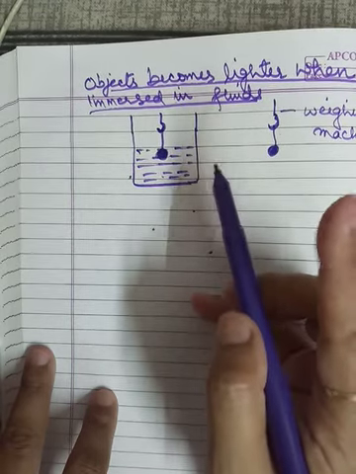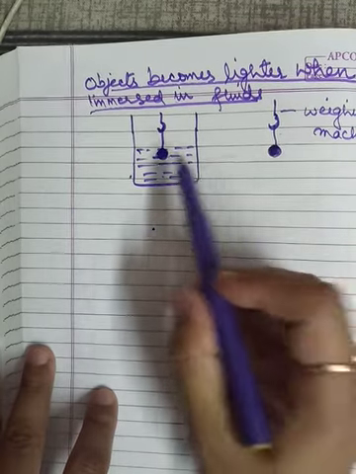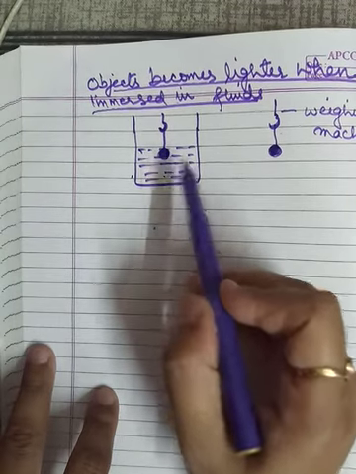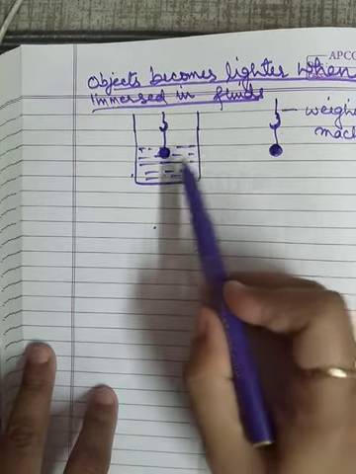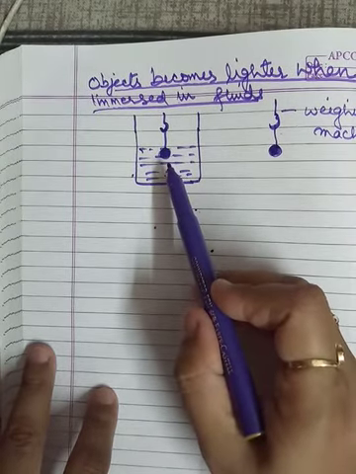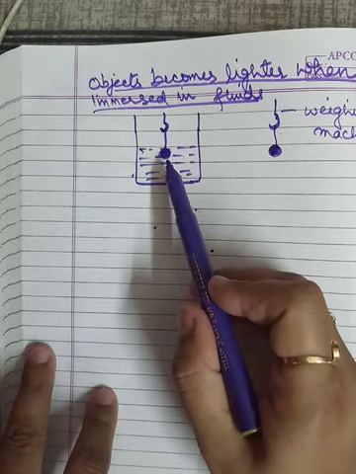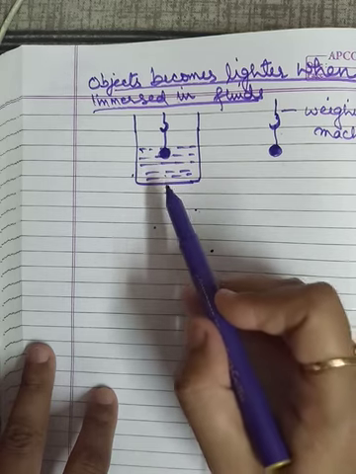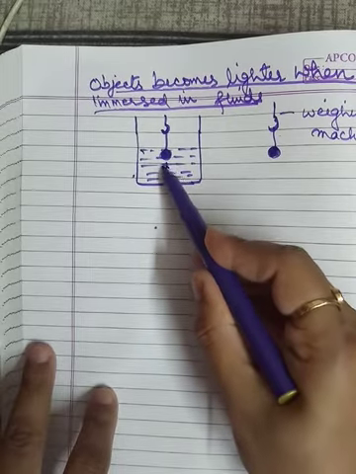I'm talking about weight, not mass, remember. So the weighing machine will give me the weight in Newton, and the same weighing machine will give me the weight in Newton over here. So what is the difference? The difference will be the loss in the weight. It becomes lighter when I take the reading inside the water or any fluid or liquid. Why? Because there is an application of buoyant force when it is immersed.